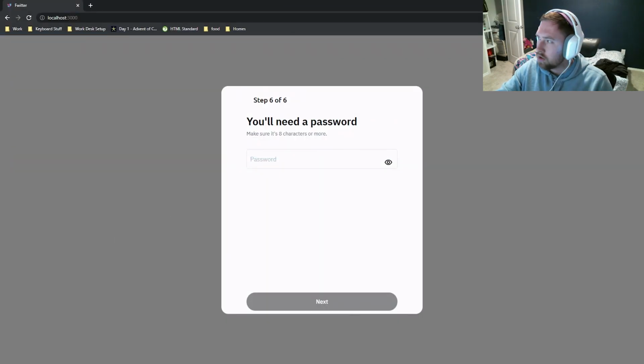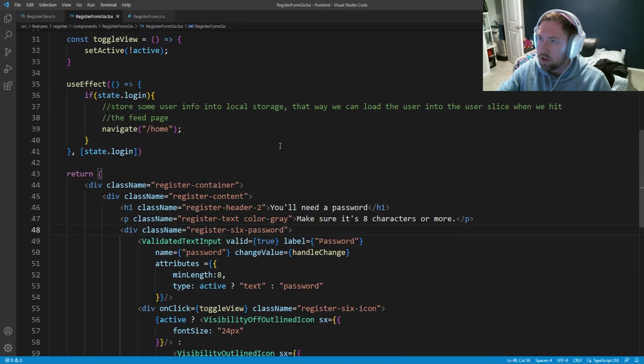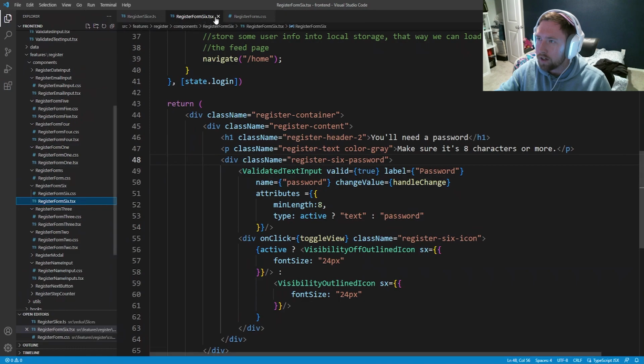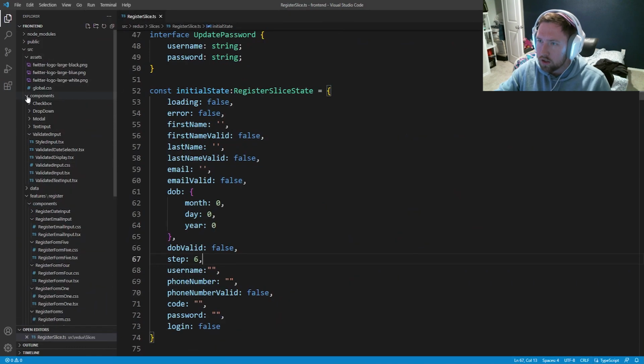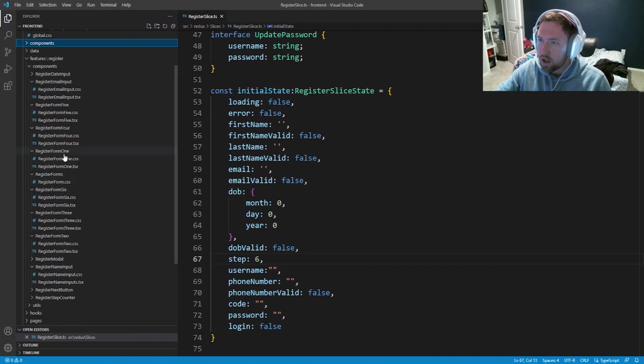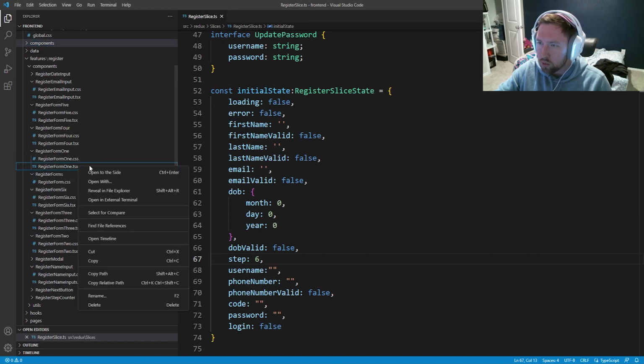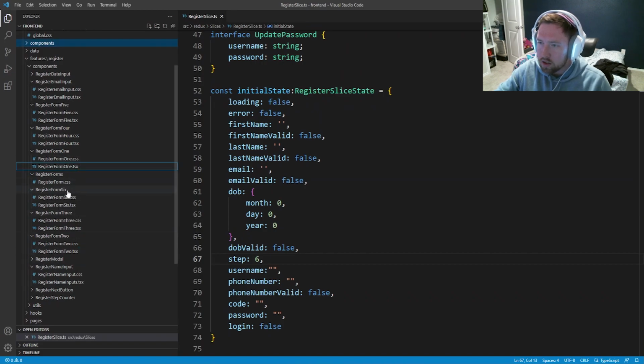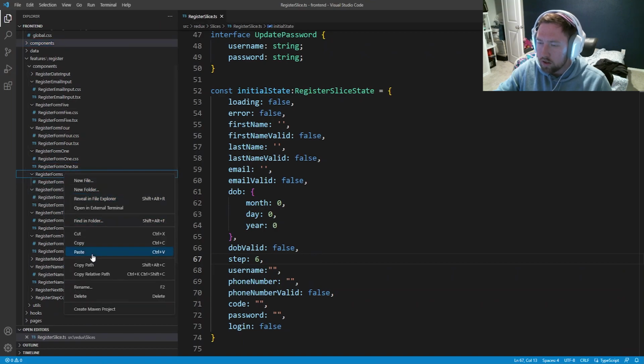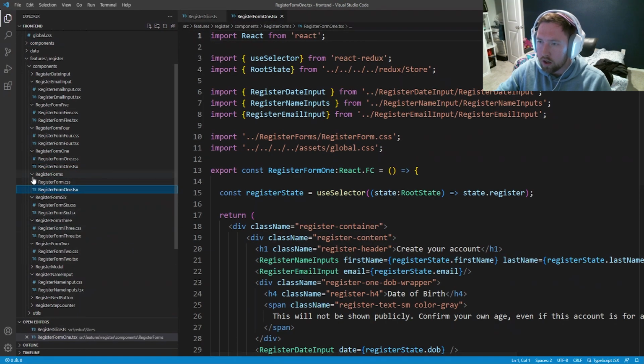Let's go ahead and do the last little bit of refactoring and then do a run through to make sure everything is working all the way through. We haven't broken anything in the refactor. So the last thing that I want to do is I want to go into our components for register, and we're going to copy the register 1 into the new register forms. So copy register1.tsx and paste it into register forms. And this is going to break a bunch of stuff. It's fine. Don't worry about it.